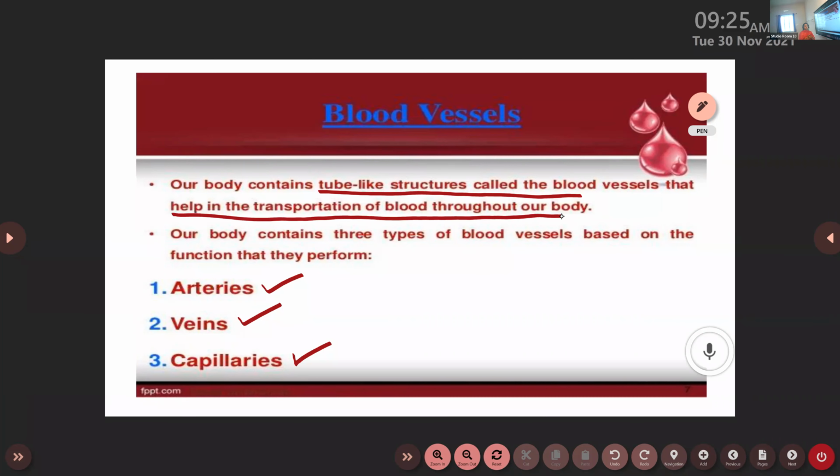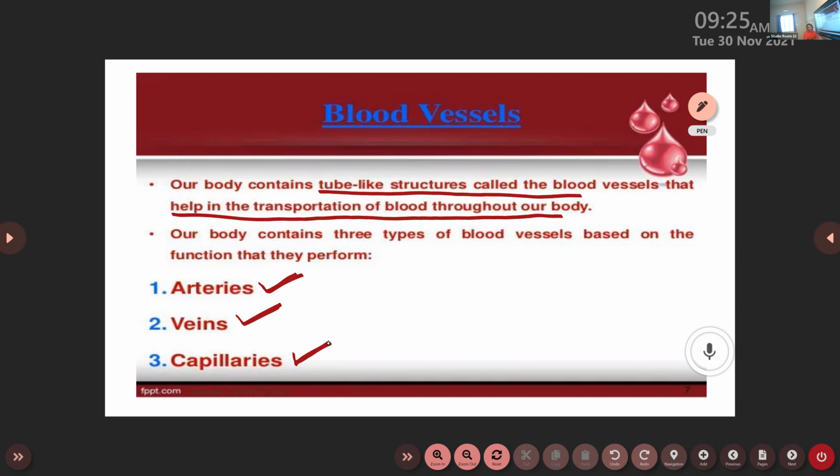Then what are the three types of blood vessels present in a human body? They are arteries. How is it pronounced? Arteries. Second one, veins. And the last one, capillaries. Okay, very good. So we have three different types of blood vessels. They are arteries, veins, and capillaries.